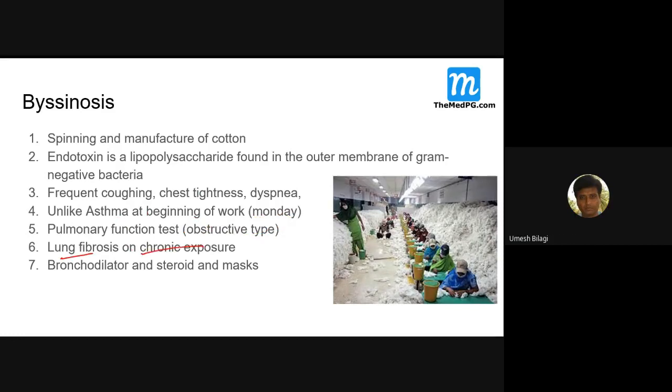Lung fibrosis with chronic exposure can also occur. Since it is like asthma, bronchodilators come into the picture. What bronchodilators do you know? Salmeterol, short-acting, long-acting, all those things. And steroids, and a mask at work.